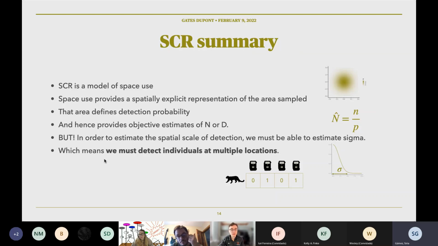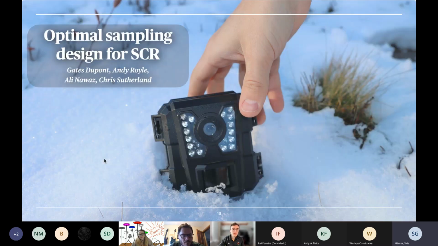You might notice that this description is leading us a bit, and you might be putting together that the quality of our estimates depends on where we sample. So really, this comes to a sampling design problem. And that idea was the focus of my first chapter of my master's thesis, and it's on optimal sampling design for SCR. This was a collaboration with my previous advisor, Chris Sutherland, who I mentioned, along with Ali Nawa from the Snow Leopard community and Andy Royal from USGS.